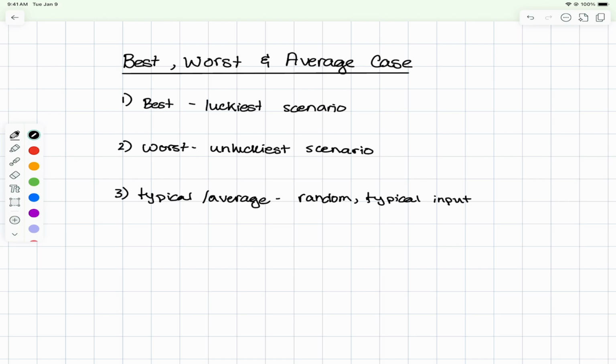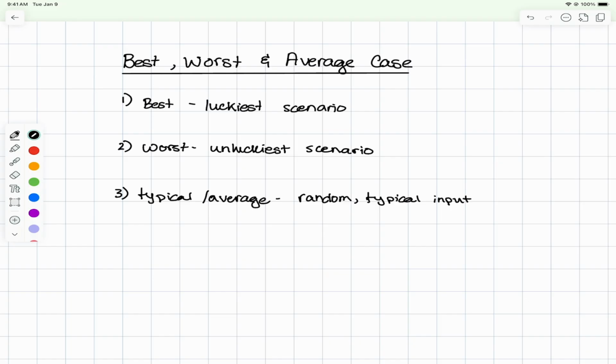We care a lot about big O, and we learned about that last week. And big O is our worst case growth. But there are other scenarios that we need to consider. We need to consider the data that we might be working with. So by understanding this, we're going to be able to predict the performance of our algorithms a little bit better, and we can ground it in a really realistic way.